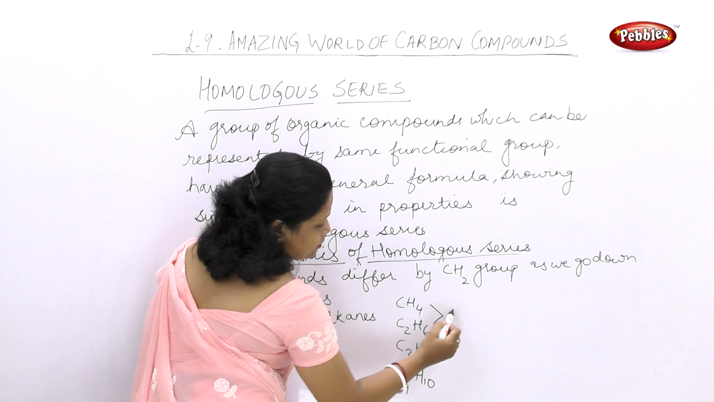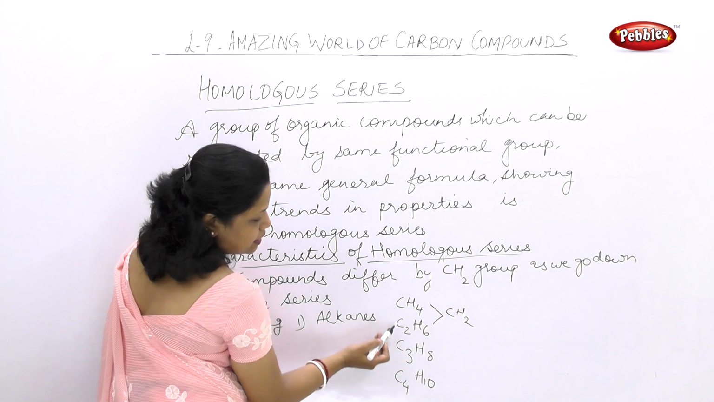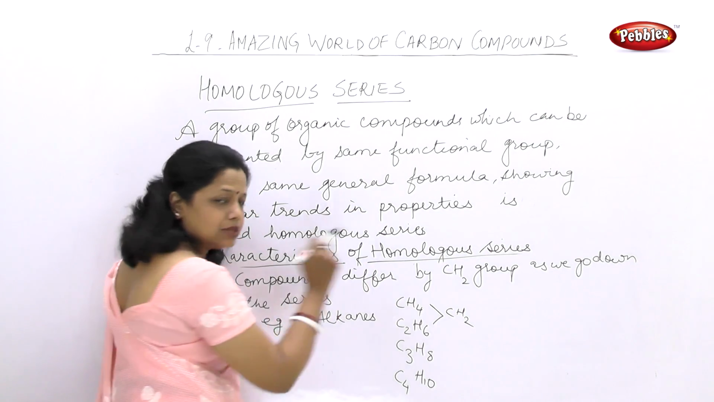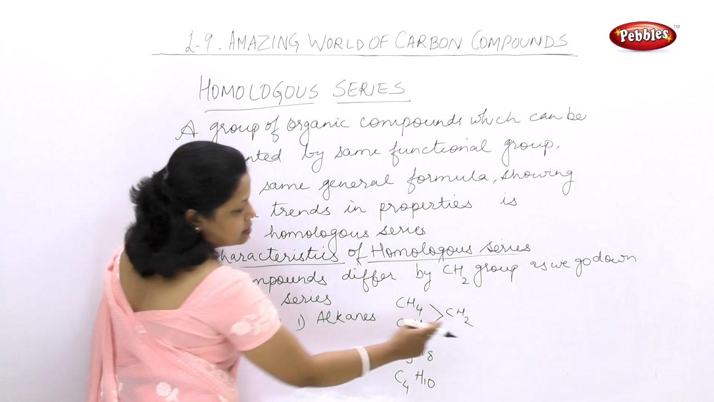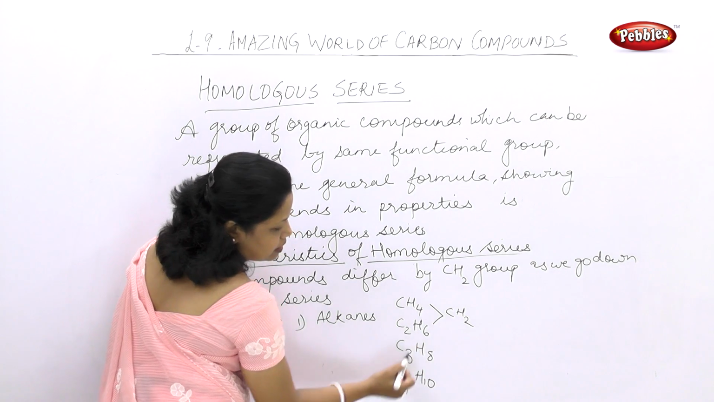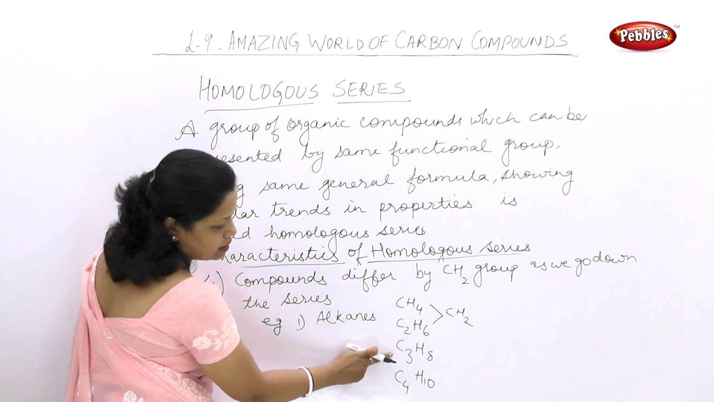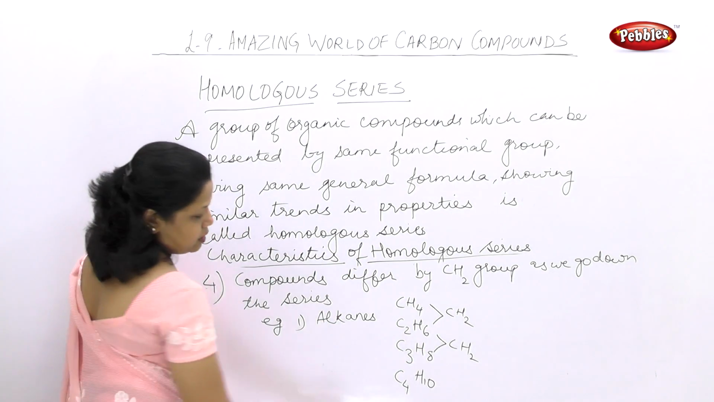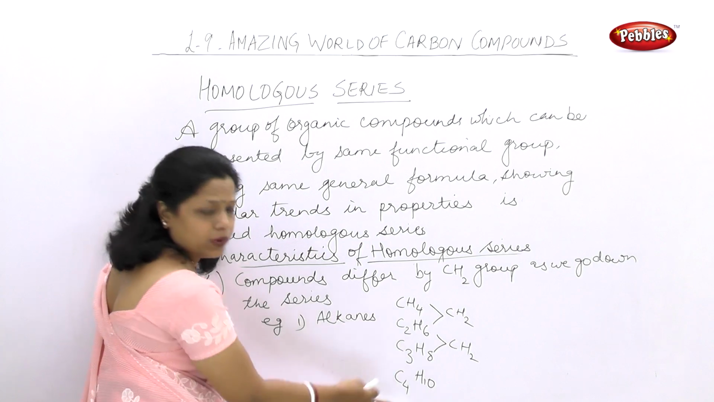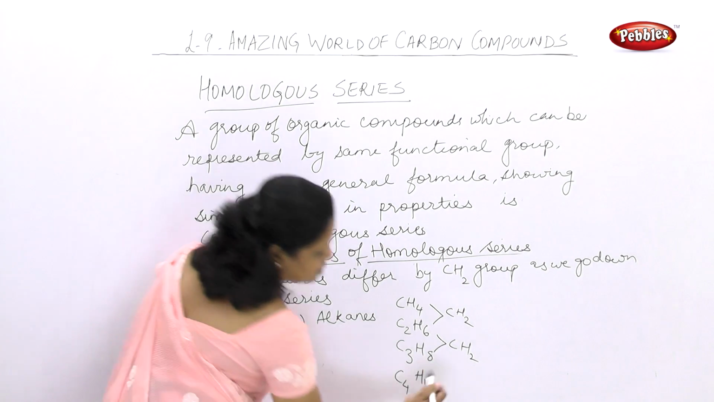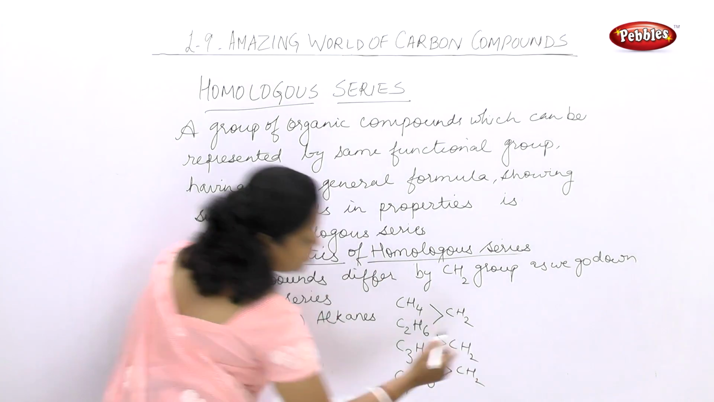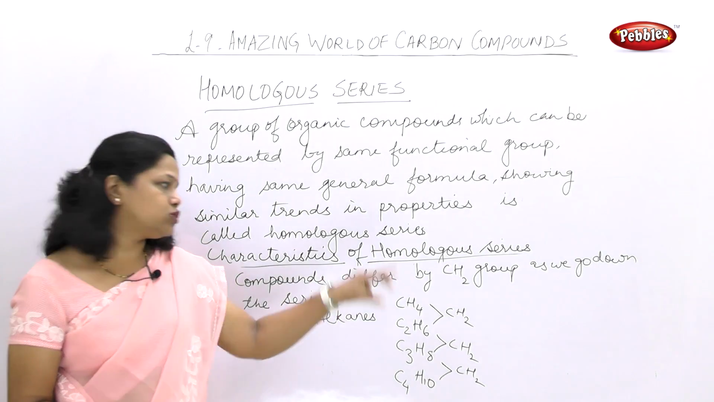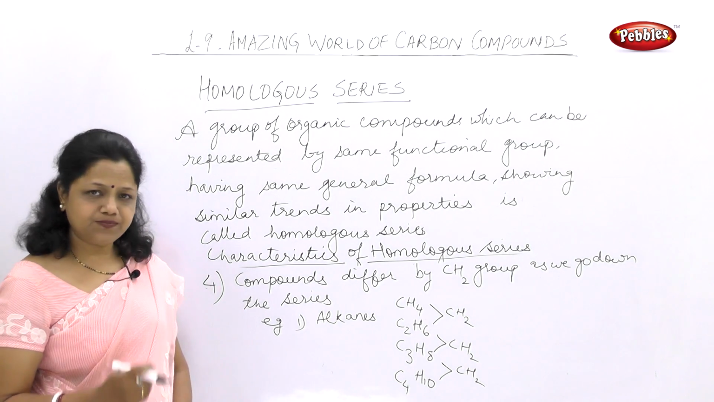That means there is a difference of CH2 group here. One C is increasing, 2H is increasing. Now from C2H6 to C3H8, again one C is increasing, 2H is increasing, so there is a difference of CH2 group again. Then from C3H8, that is propane, to butane, one C is increasing, 2H is increasing. Again there is a difference of CH2 group. So this is what is meant by this characteristic feature: compounds differ by CH2 group as we go down the series.